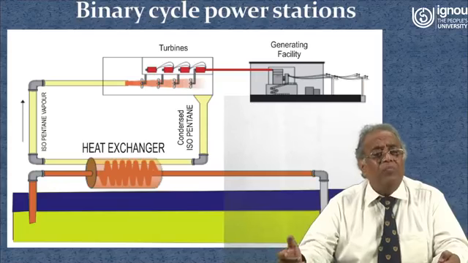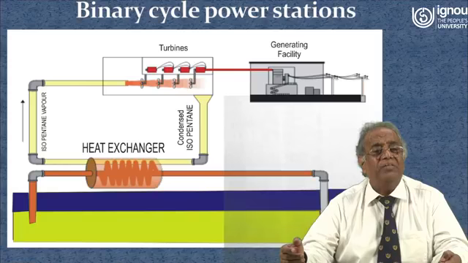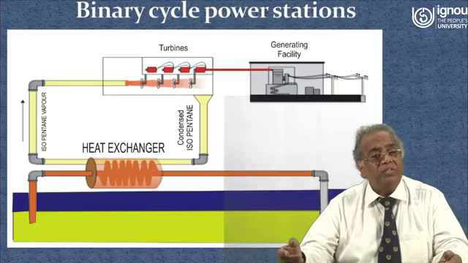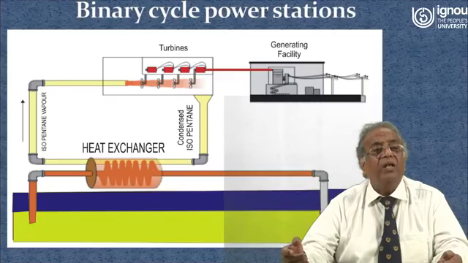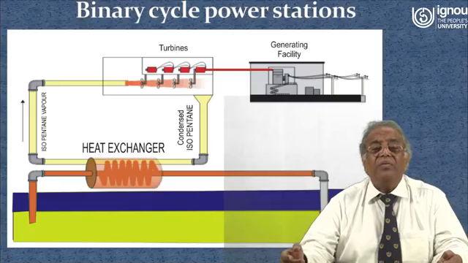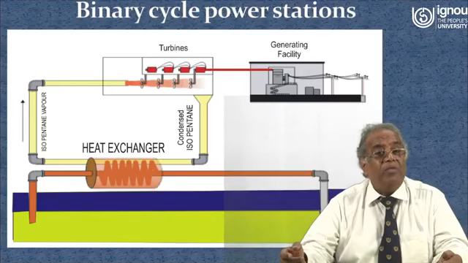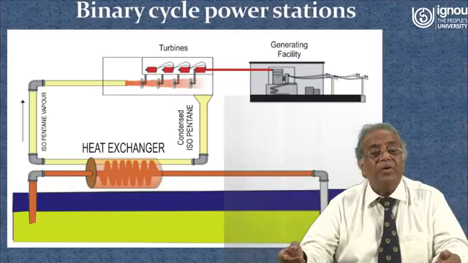Since the boiling point of pentane or butane, which is flowing in the binary cycle, is much less, it will start boiling. So after taking heat from the hot water, the butane or pentane starts boiling, and that vapor enters into the turbine, and the turbine blades will rotate. The shaft of the turbine is coupled to the shaft of the generator, which in turn produces electricity.